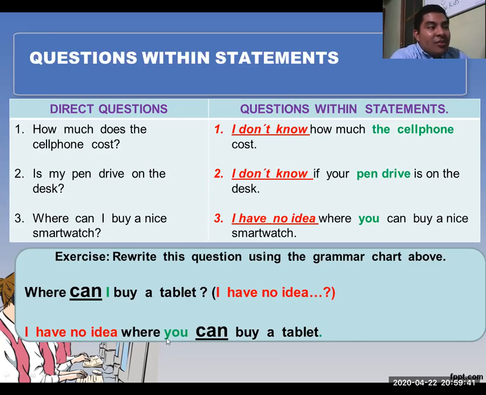This is the structure like an affirmative sentence: where you can buy a tablet. So it's the same thing that I explained before with those examples. So please, if you don't understand it the first time, please repeat the video and you will get the right uses of questions within statements, okay?